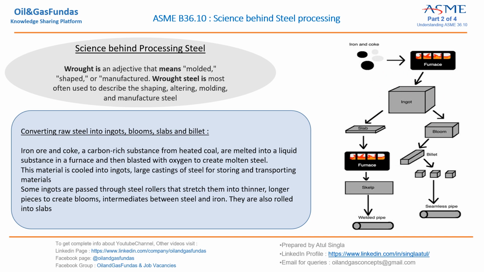Later on, some ingots are passed through steel rollers, then stretched into thinner, longer pieces to create blooms, intermediates between steel and iron. We are converting into blooms or slabs. Then only comes the next step, where we are going to get the welded pipe and seamless pipe. So this is the first step, how we get the actual steel to make the welded pipe and seamless pipe. This was just an overview of the background.